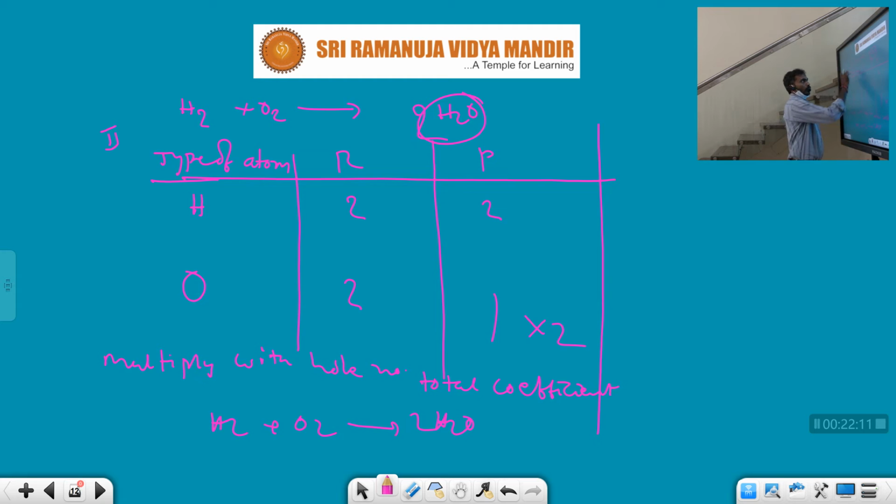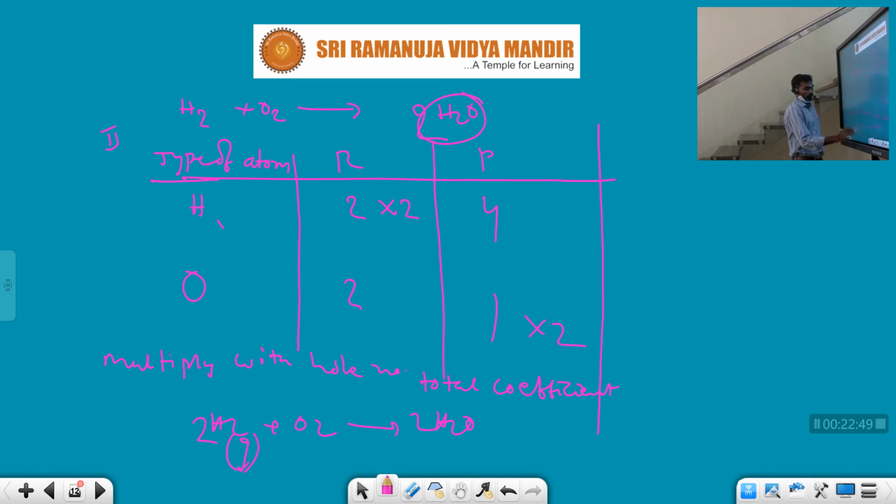Now the reactants have hydrogens 2 and oxygens 2, but in the products the hydrogens are 4 and the oxygens are only 2. What can we do again? For balancing the hydrogen, again multiply with a whole number. So the second time I multiply with 2, before the hydrogen molecule: 2H2 plus O2 gives rise to 2H2O.